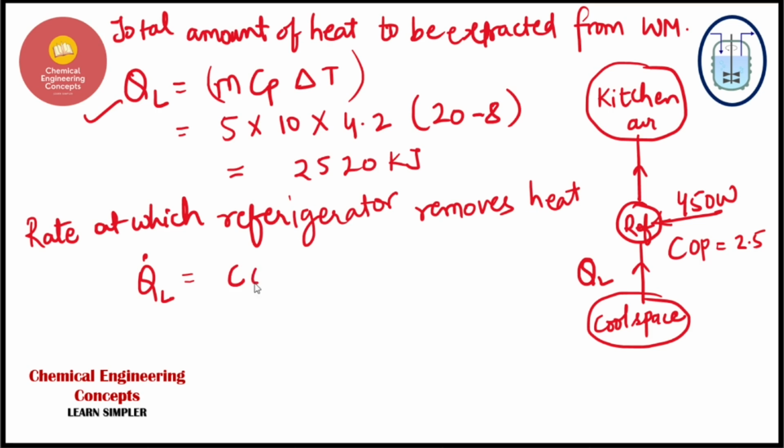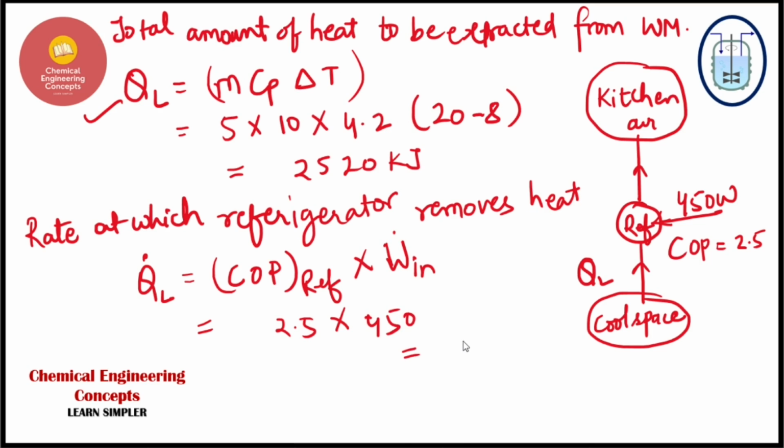We can calculate it using the COP value. The COP value includes the rate of heat. So it will be the COP of the refrigerator multiplied by the net work input. The COP value is given to you as 2.5 multiplied by the work input, that is 450 watts. The value is coming out to be 1.125 kilowatts. So this is the rate at which the heat will be removed, guys.